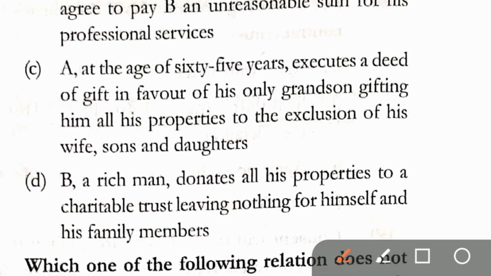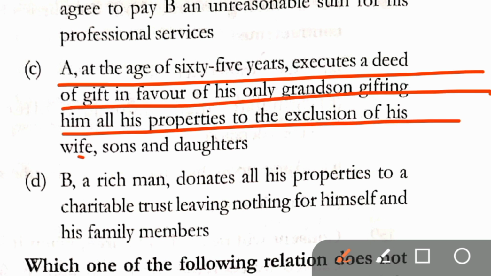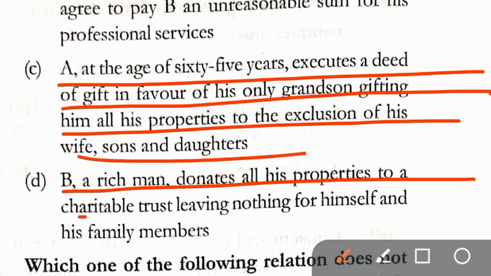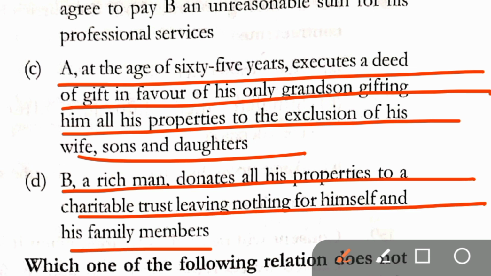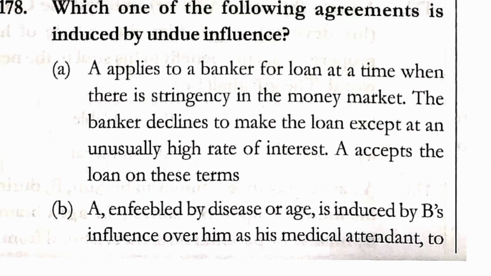C. A at the age of 65 years executes a deed of gift in favor of his only grandson, gifting him all his properties to the exclusion of his wife, sons and daughters. D. A rich man donates all his properties to a charitable trust, leaving nothing for himself and his family members. In question number 178, correct answer is option B.